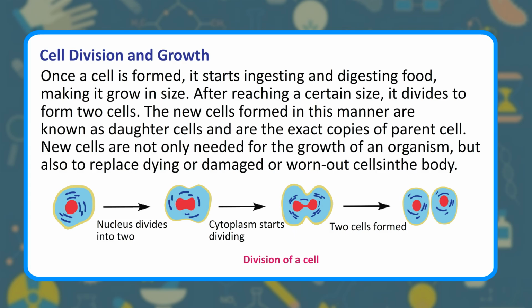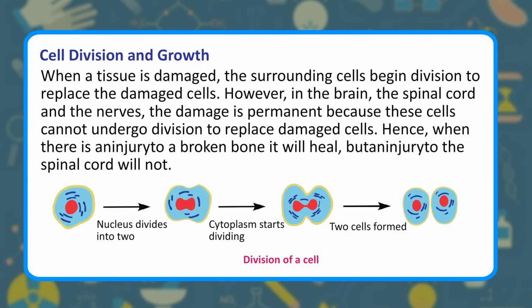Nucleus divides into two. Cytoplasm starts dividing. Two cells formed. Division of a cell. When a tissue is damaged, the surrounding cells begin division to replace the damaged cells. However, in the brain, the spinal cord and the nerves, the damage is permanent, because these cells cannot undergo division to replace damaged cells.